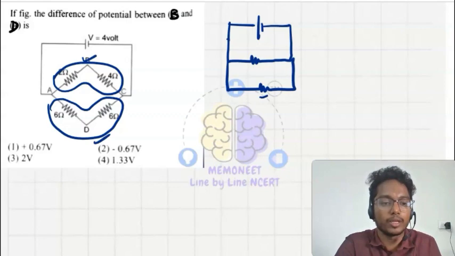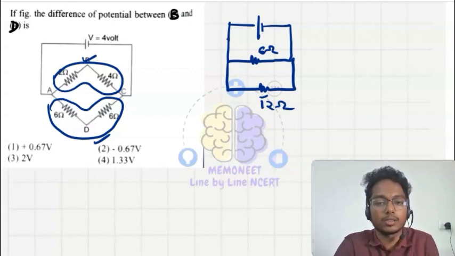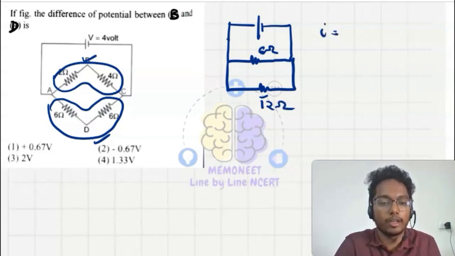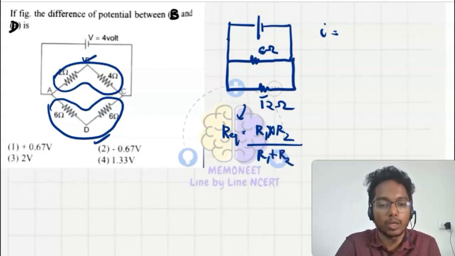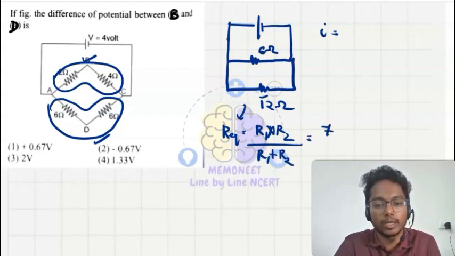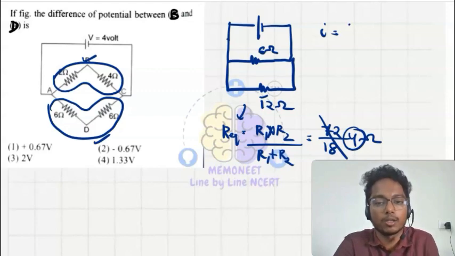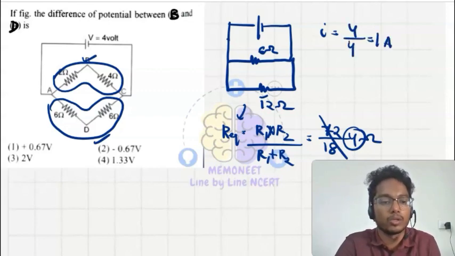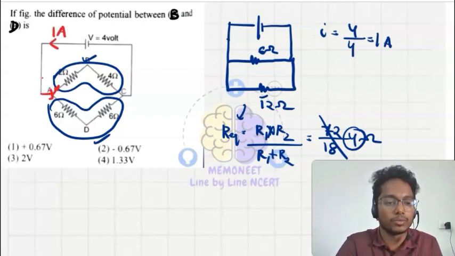Okay. So what is R equivalent? 2 plus 4, 6 ohm, and this is 6 plus 6, 12 ohm. Okay. So our current I is equal to, R equivalent is equal to R1 into R2 upon R1 plus R2. This is equal to 6 into 12, that is 72, upon 6 plus 12, that is 18. It is 4. Okay, 4 ohm is the R equivalent. So the value of current is 4 upon 4. It is 1 ampere.